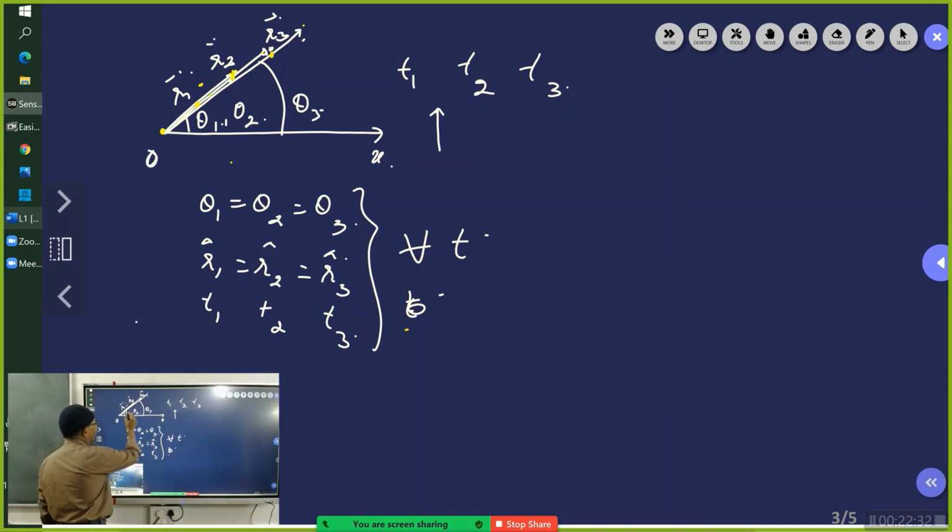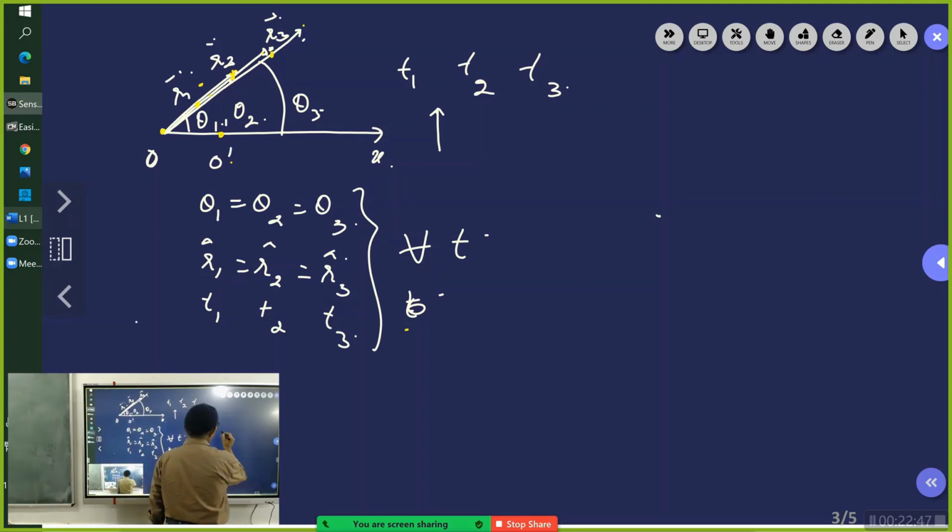Now you see the same motion of the particle. If instead of O, I have chosen another reference O dash, and I say the particle is here, here, here. This is another reference O dash.